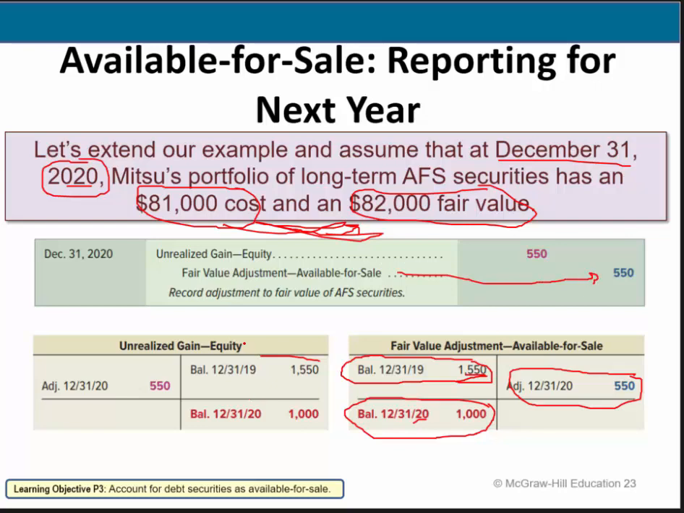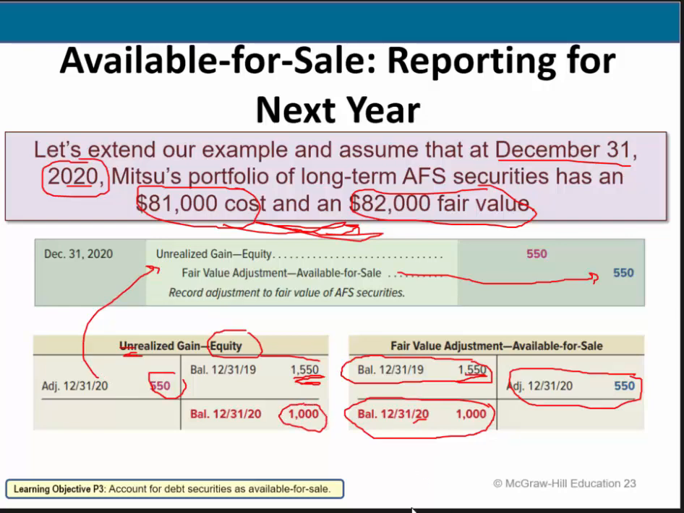And it's basically the same analysis with this unrealized gain, because it is in the equity section of the balance sheet. It is not zeroed out. This number, it remains there. It's permanent. So we have to adjust it, the unrealized gain, by debiting it. And that brings us to our desired 1,000.